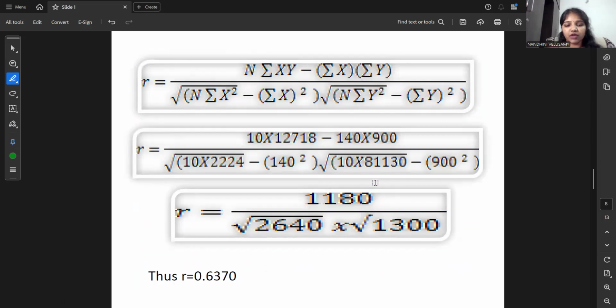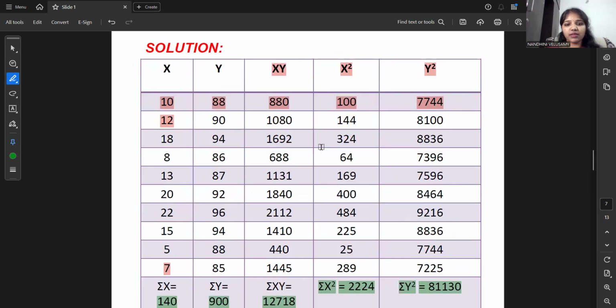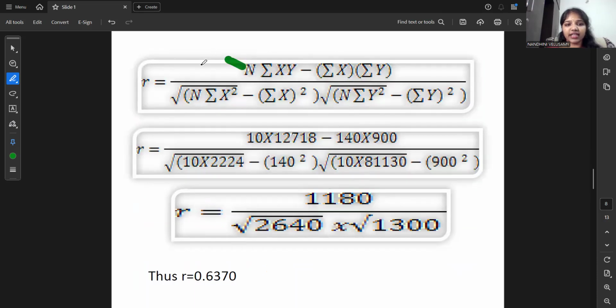Okay, now moving to the formula. Now we are substituting in the formula. n is otherwise called the total number of items. Here, by counting the x values, 1, 2, 3, up to 6 and 9 and 10, so the n value is 10. Summation xy is 12,718, summation x is 140, and summation y is 900.